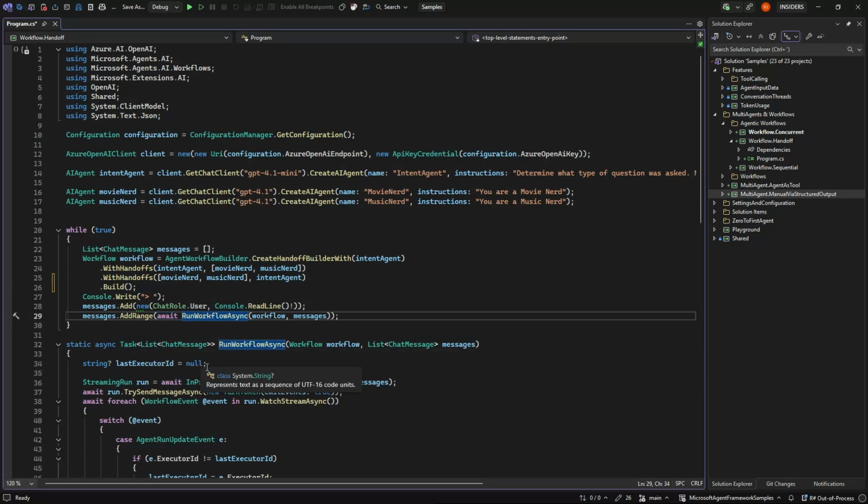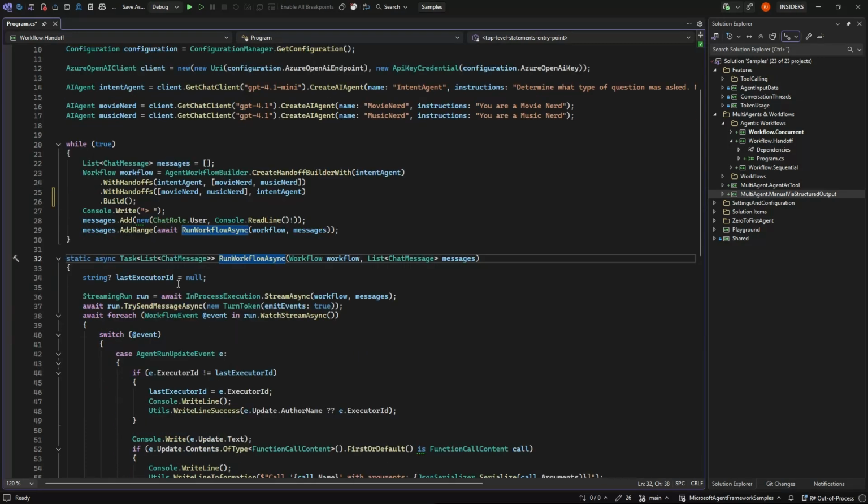So once we have that, we are gonna run our workflow, because I put it in a while loop so we can ask multiple questions here. So what's happening here is we are gonna check for who is the last executor, because we want to write out down here that now it's the movie agent speaking, now it's the intent agent speaking, and so on.